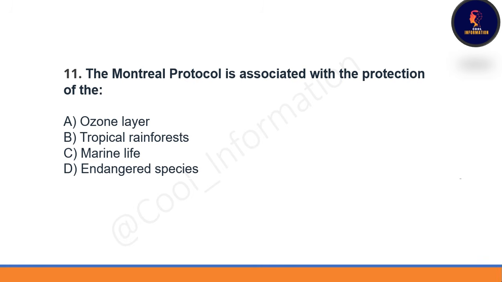Next question. The Montreal Protocol is associated with the protection of what? Option A, ozone layer. Option B, tropical rainforest. Option C, marine life. Last option is endangered species. So Montreal Protocol is associated with the ozone layer, protection of the ozone layer.